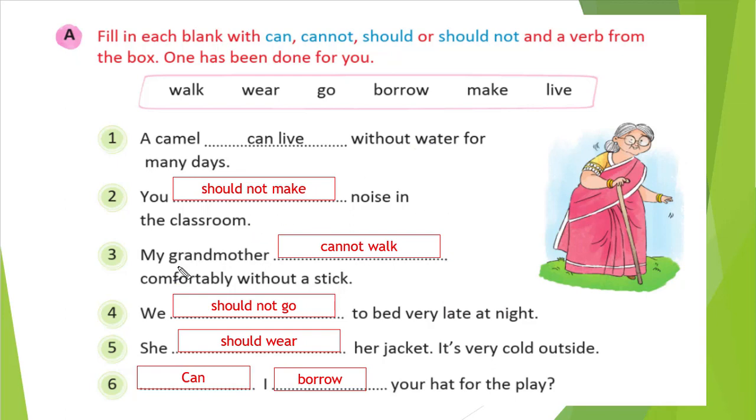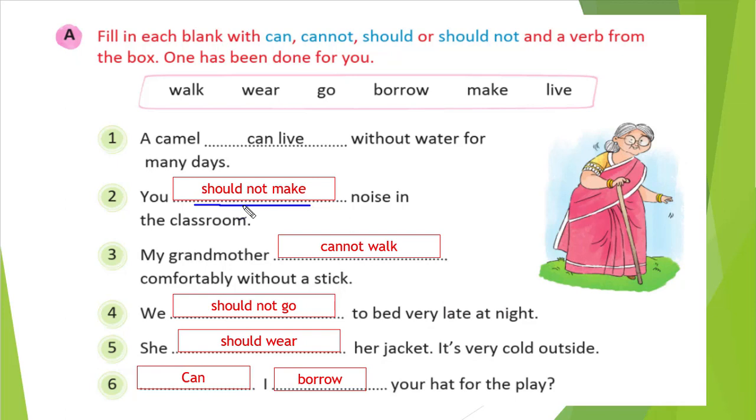You blank noise in the classroom. So you are telling in some kind of way, should not, right? You are giving some order or giving some advice. So we will use should not make, right? Should make, that is wrong, right? You want to stop the noise. So you have to say should not. Correct? So the correct answer is should not.